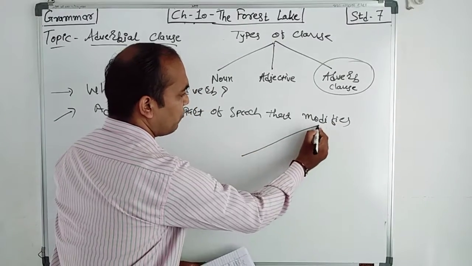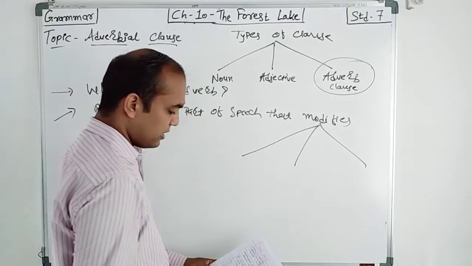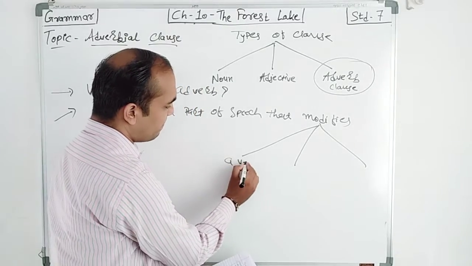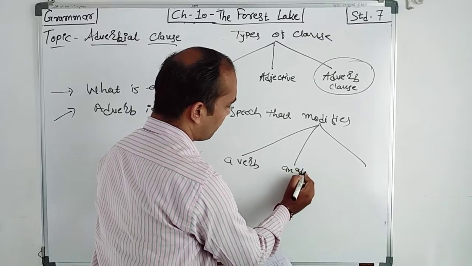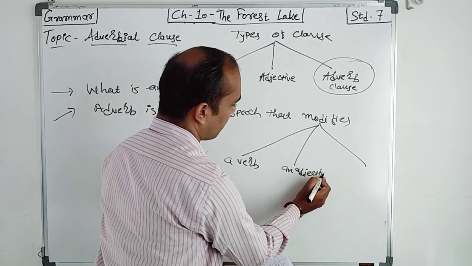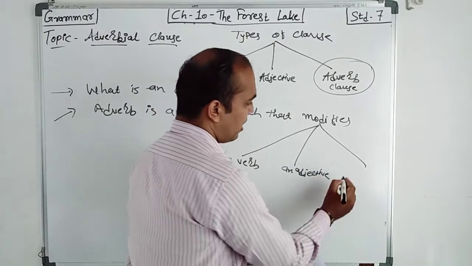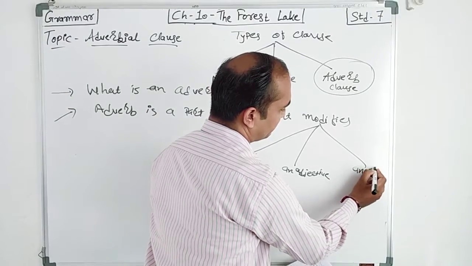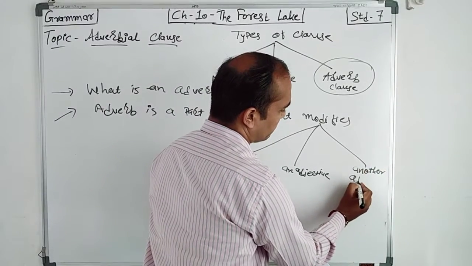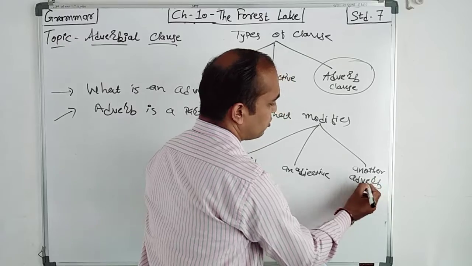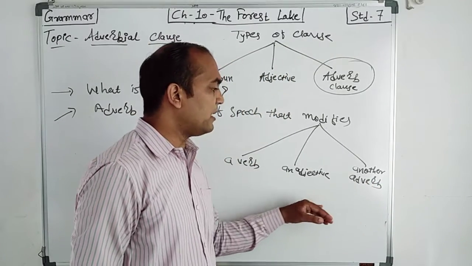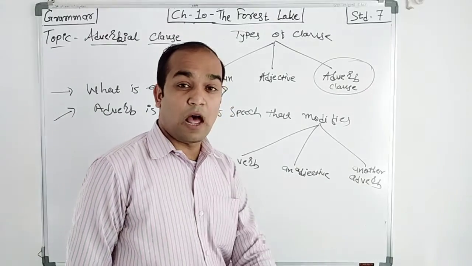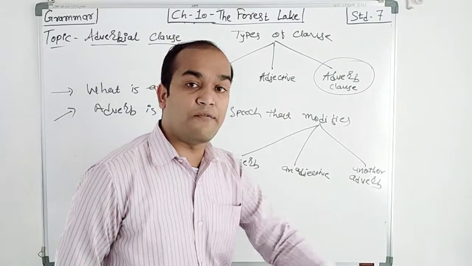Here there are three things it modifies: a verb, an adjective, and another adverb. So these three things, a verb, an adjective, and another adverb. Now this adverb modifies them.